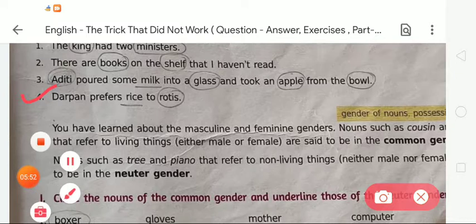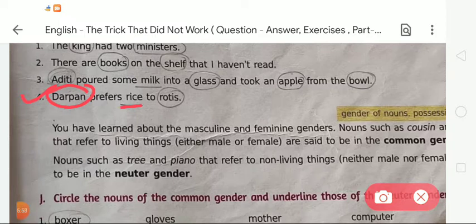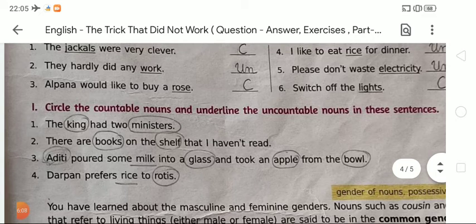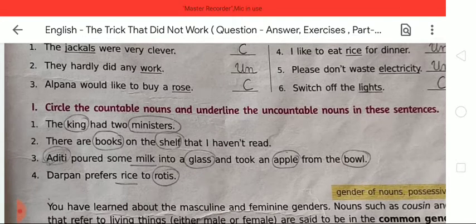So here is the given word. Darpan is a countable noun. Rice is an uncountable noun, so we have to underline it, and there is a next, rotis. So we can count rotis, so we have to circle it. Okay, so like this we have to circle and underline the given countable and uncountable nouns.